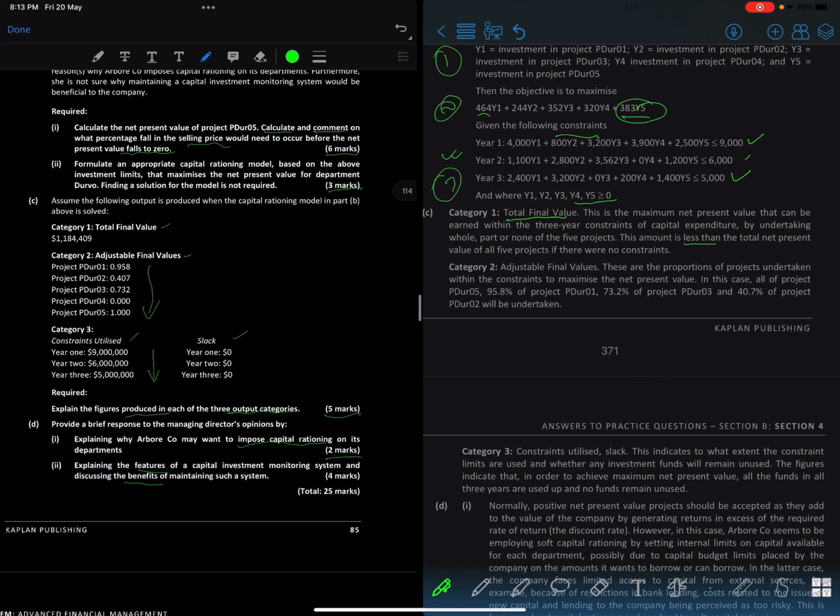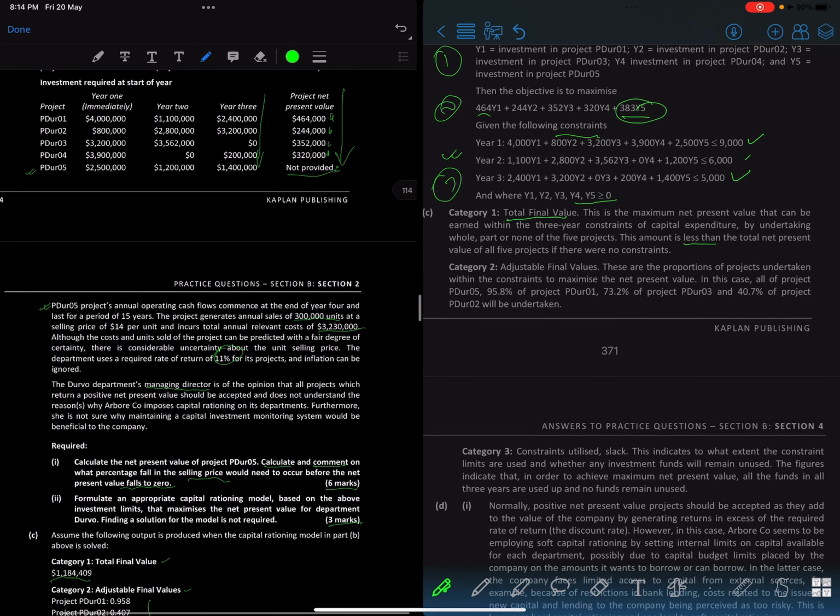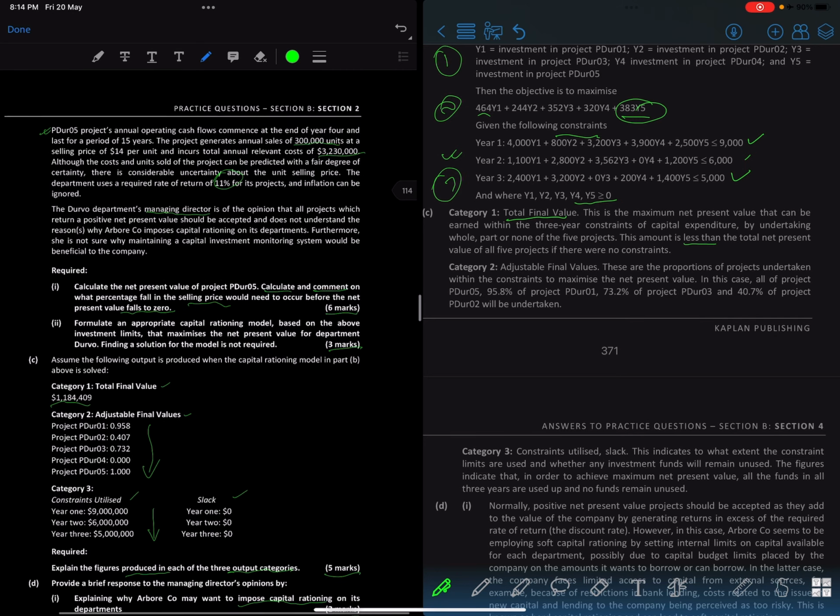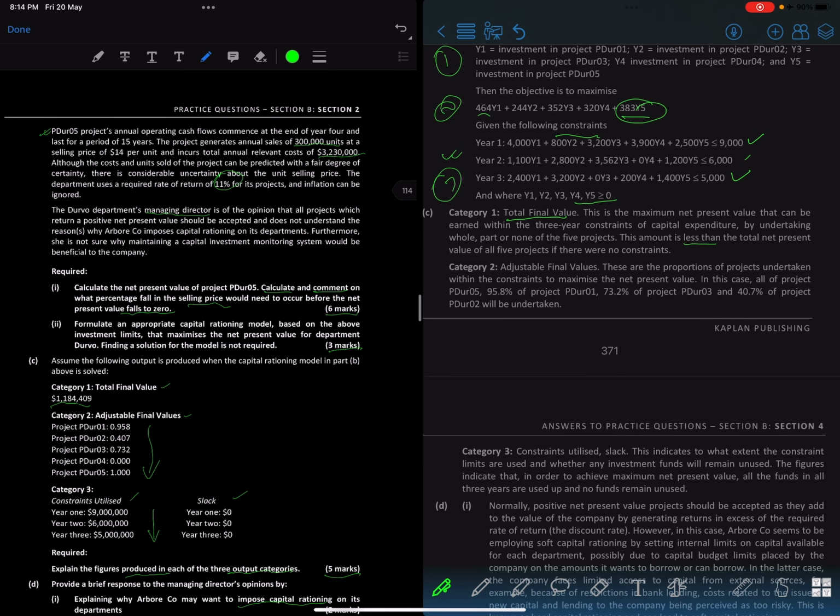If there were no constraints, we would have had the chance to take all of them. So since we have a constraint, it will always be less than the total present value. It's only about 1.1 million. You see how much present value we've got: 4, 2, 6 plus 3 plus 3, so 6, 4, 10, 12 already over there. So it's smaller than that.